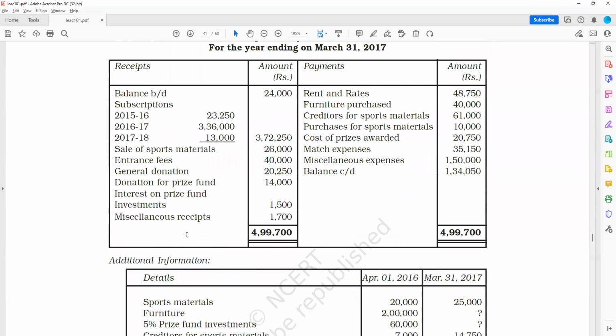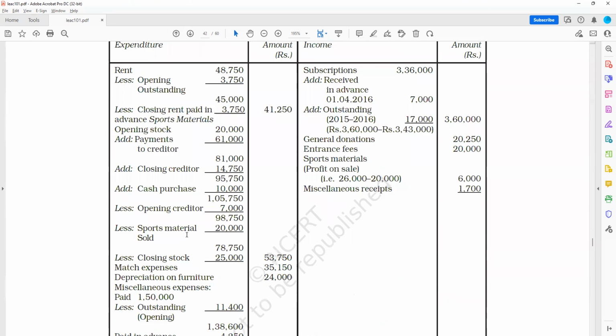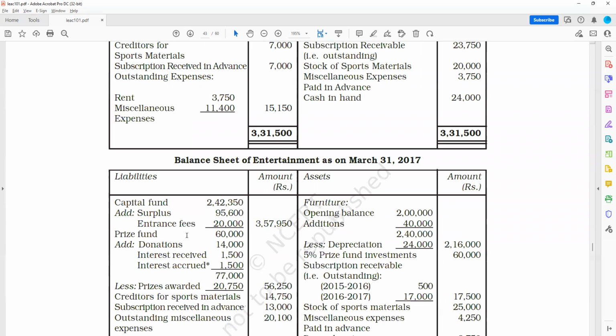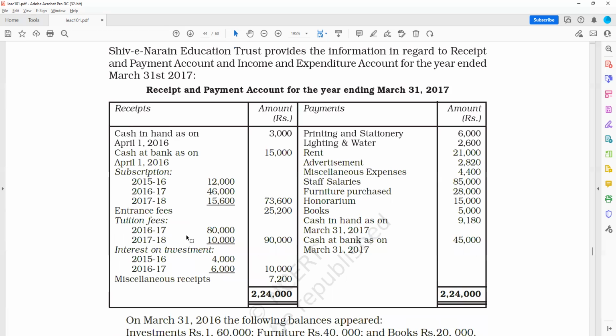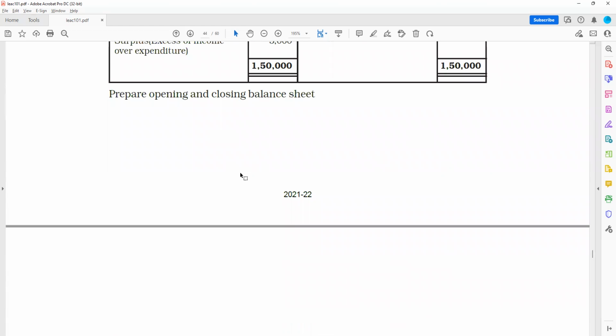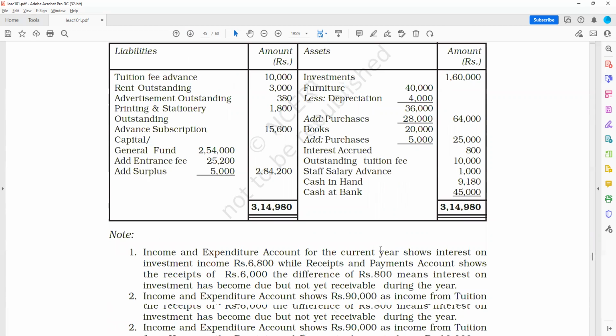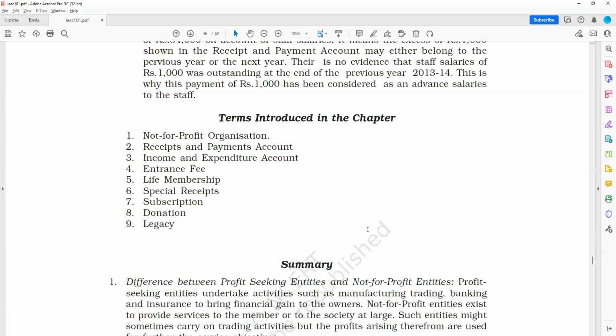These were the only specific points for discussion. Rest all are illustrations. Please do the illustrations and definitely ping me with the scanned copy of any question from any other book, or if it's from the NCERT itself, just tell me the page number of the question you have not been able to understand. I will definitely provide you the solution. So this is the end of first chapter.